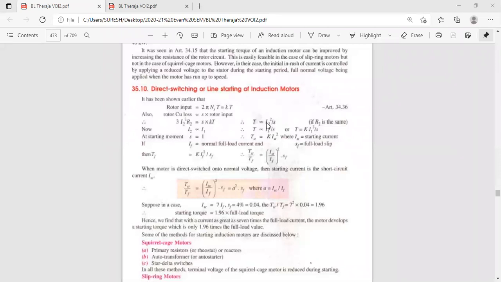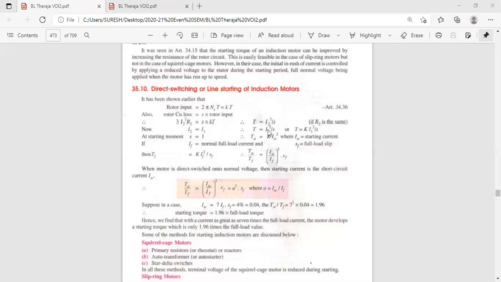If slip is 1 during starting, what is the value of slip when n is 0? When n is 0, S is equal to (ns minus n) by ns, which is ns by ns, that is 1. Let us take slip as 1. Then torque is proportional to I square.